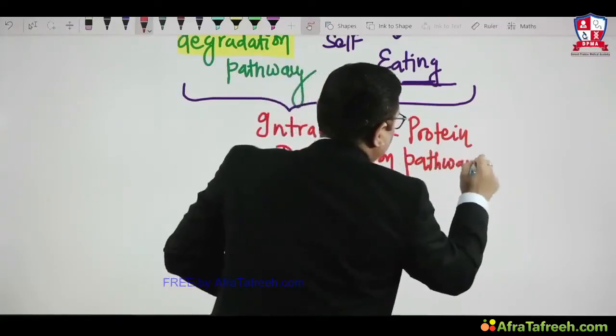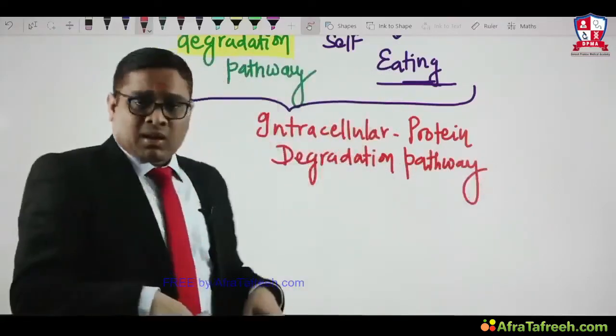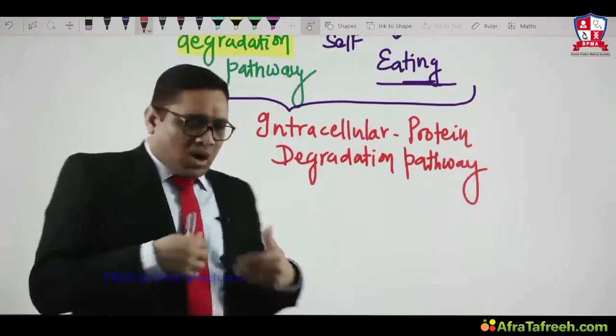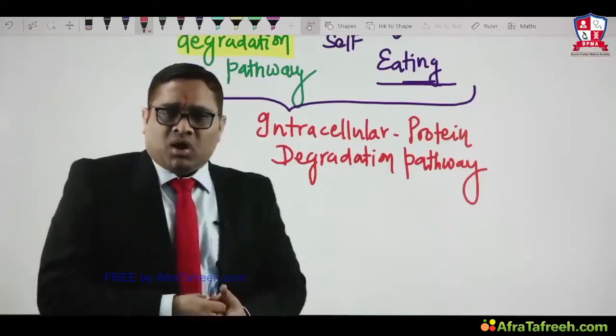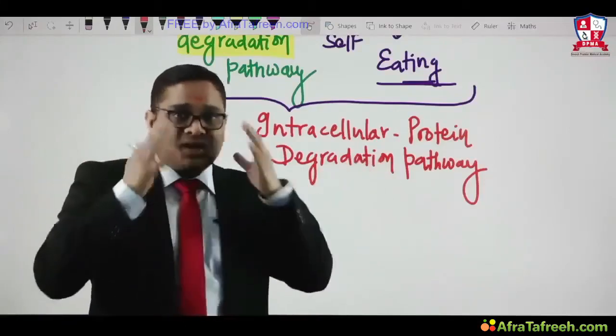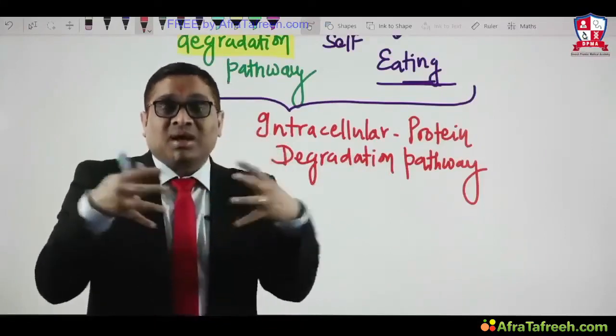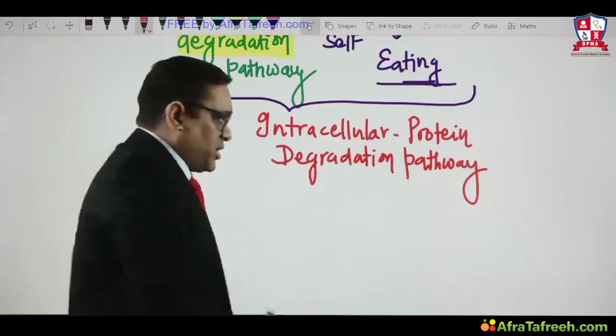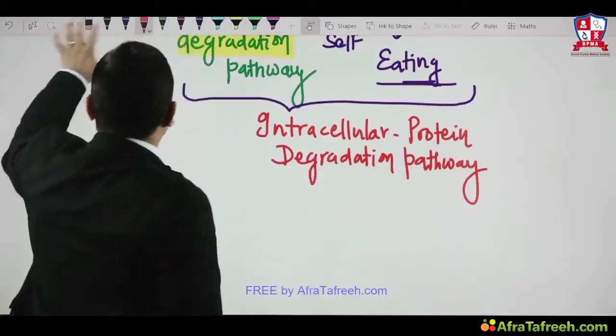That is very important to understand. Within the cell, protein degradation will happen, and that is the reason for atrophy. So how will this protein be degraded within the cell, and how are they interconnected to each other? What is the connecting point? The connecting point is ubiquitin.